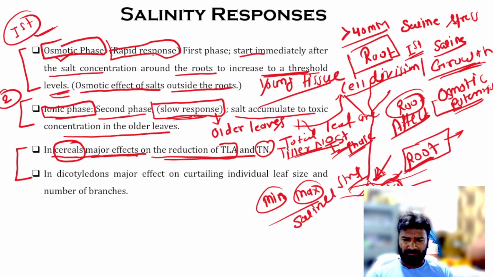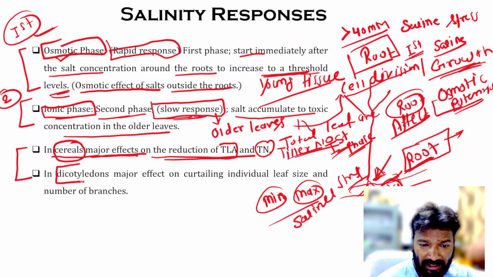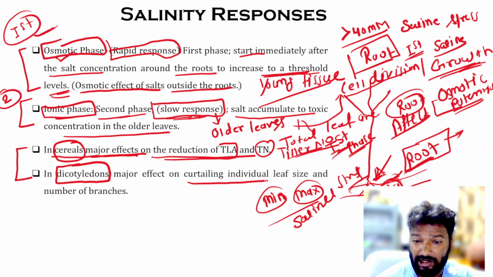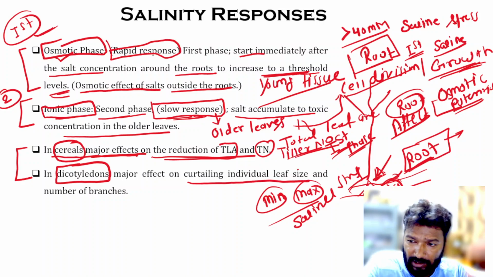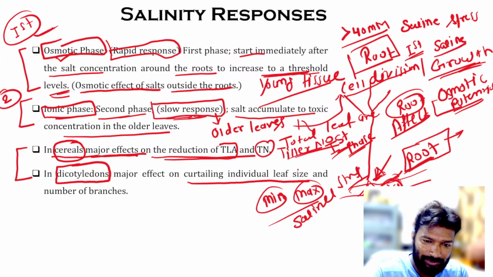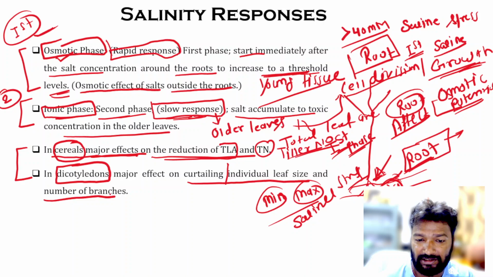So the most observable effects are the reduction in the total leaf area and the tiller number. Means in your cereal crops, the total leaf area and tillers number are reduced. What happens in the case of dicotyledons? So the major effect is on the individual leaf size. Means the total leaf area of the plant does not change, but the main leaf size will be reduced, and the number of branches also reduced.